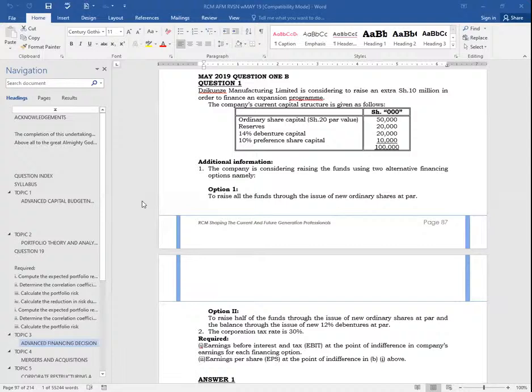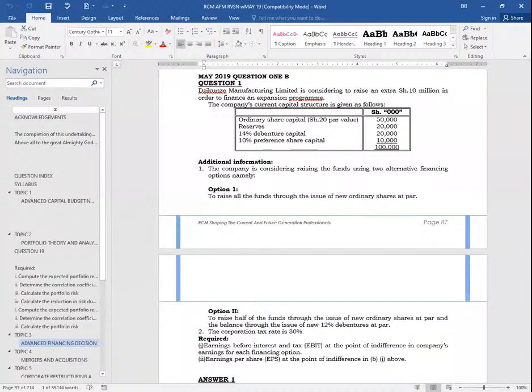And therefore, ladies and gentlemen, what I'll be interested in here is the number of what here, somebody? Number of shares. So number of shares here will be 10 million divided by 20, which will end up giving me what figure? 0.5 million.